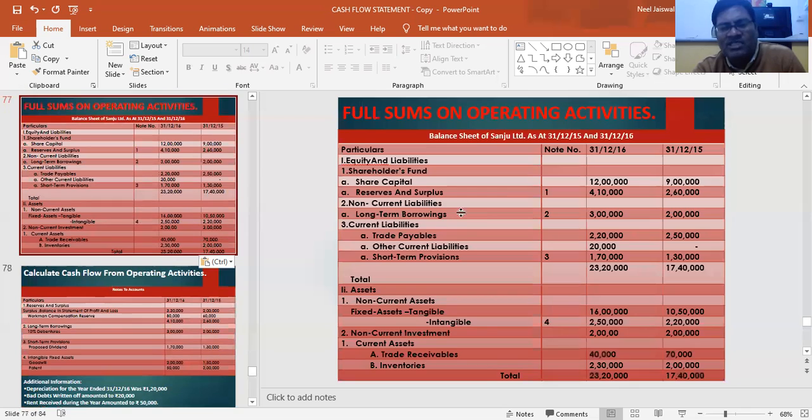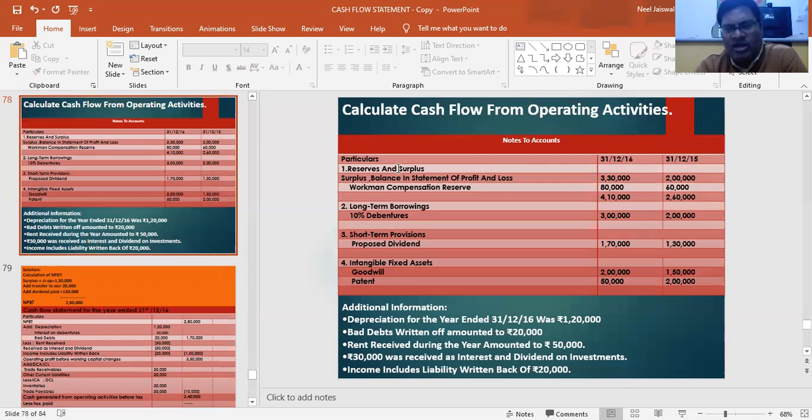Let's do a sum to understand everything properly. See, this is the bigger sum, entire sum of balance sheet is given. Equity and liability, share capital, reserve surplus, non-current liabilities like long-term borrowings, current liabilities, trade payable, other current liabilities, short-term provisions, then total is given. Then we have assets, non-current assets, fixed asset, tangible and intangible, non-current investment. We have non-current investments also, current assets, trade receivable and inventory. This many informations are given.